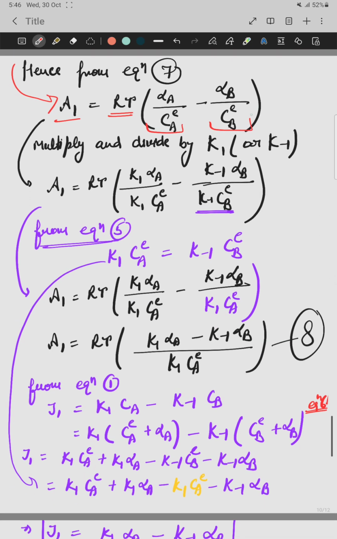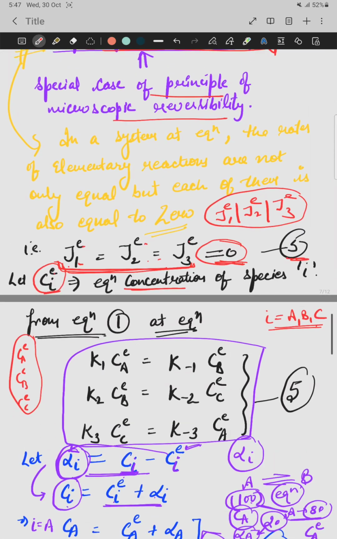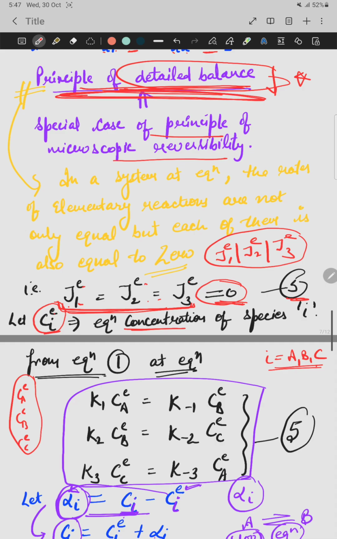Now multiply this seventh equation with k1 and k minus 1. The first bracketed term is to be multiplied with k1, and the second term is to be multiplied with k minus 1. Okay. So in the second equation, the lower part, k minus 1 into C B E, is basically equal to k1 C A E. This is taken from equation number 5. Now you can see equation number 5. When we apply the principle of detailed balance, that is equation number 5, we get these equations.